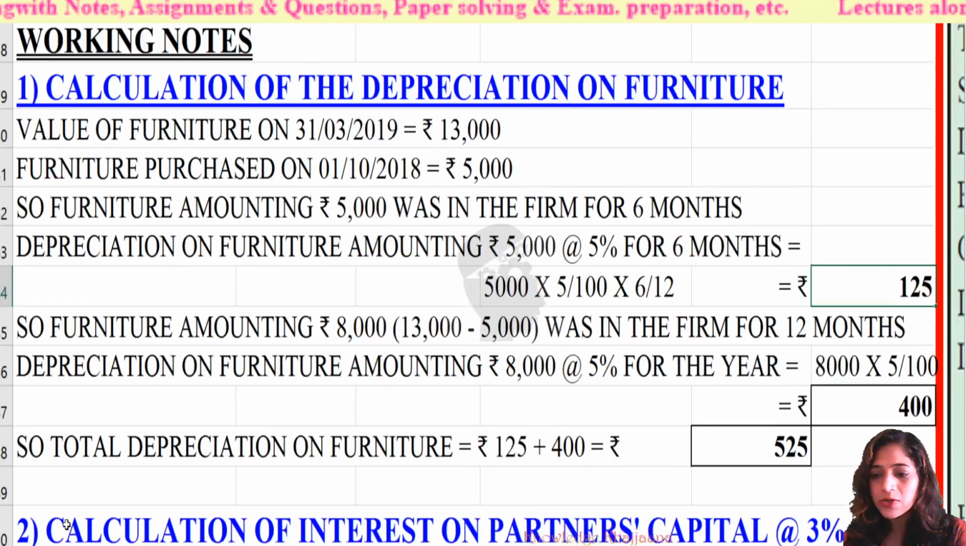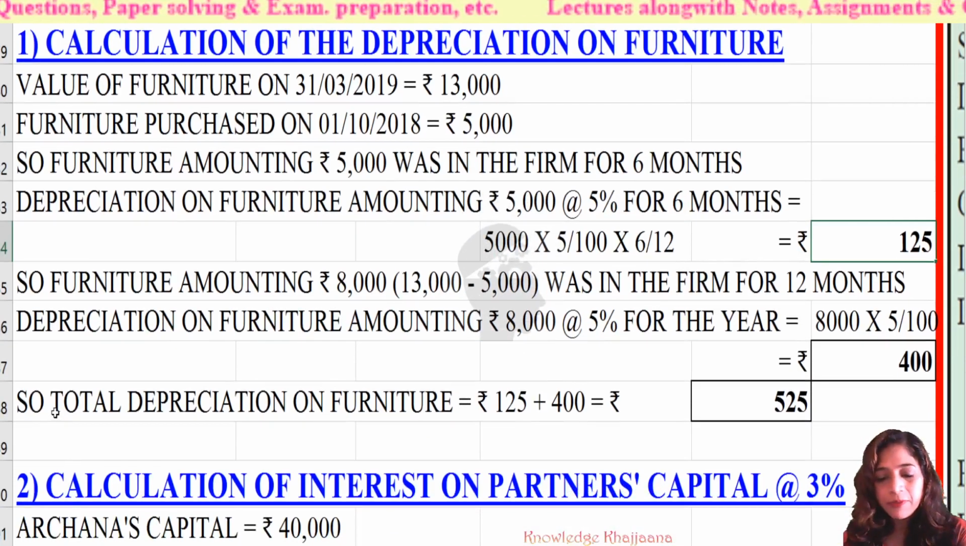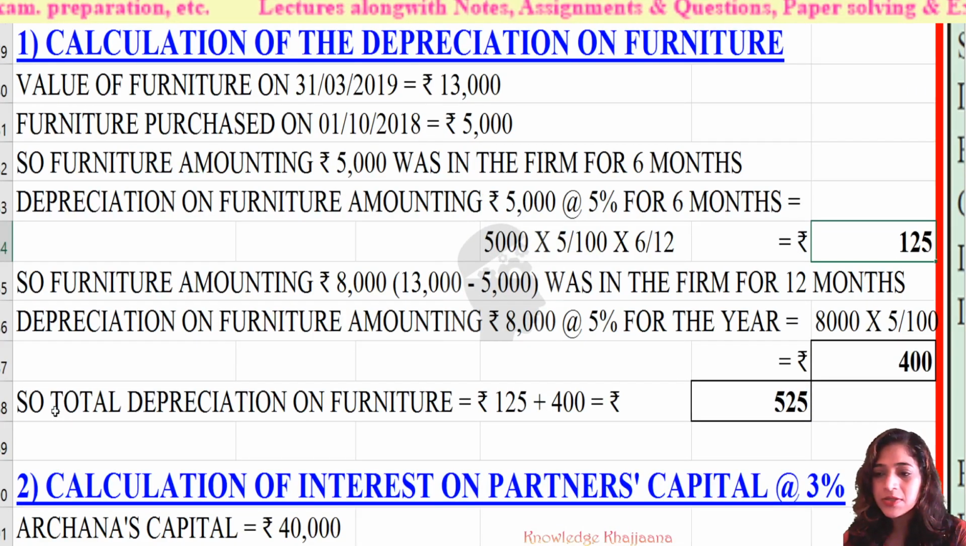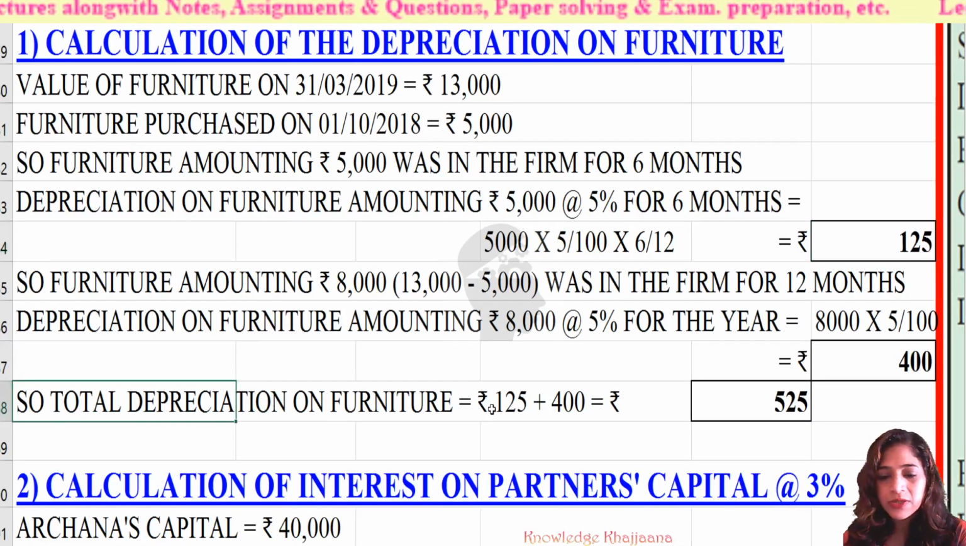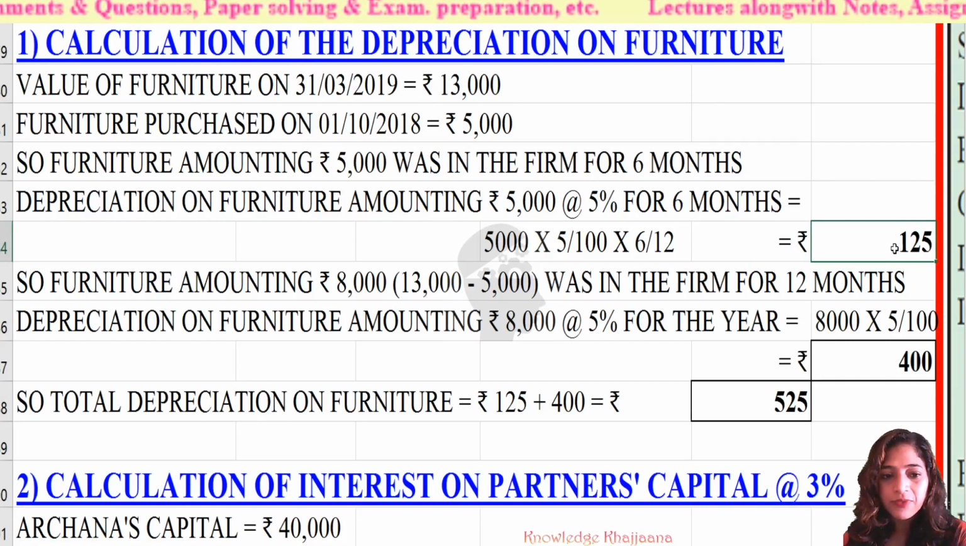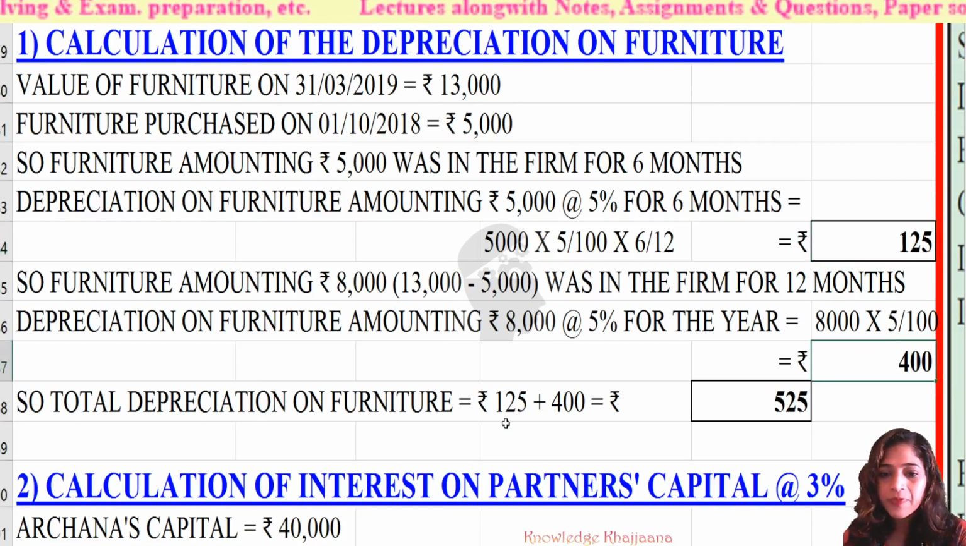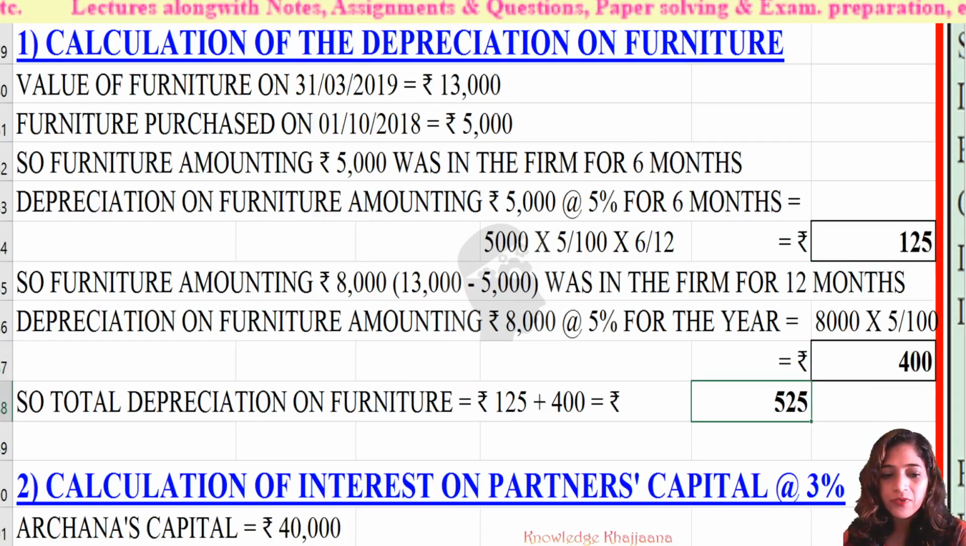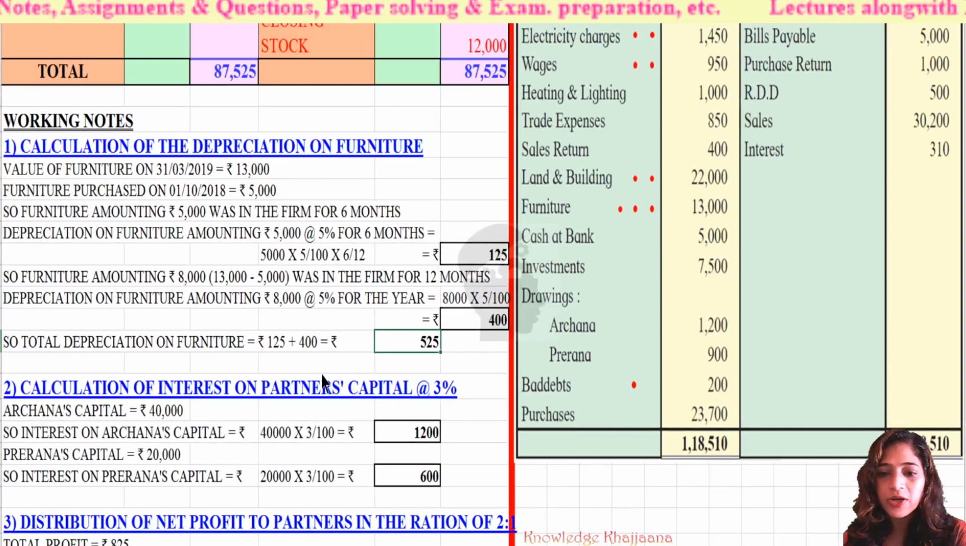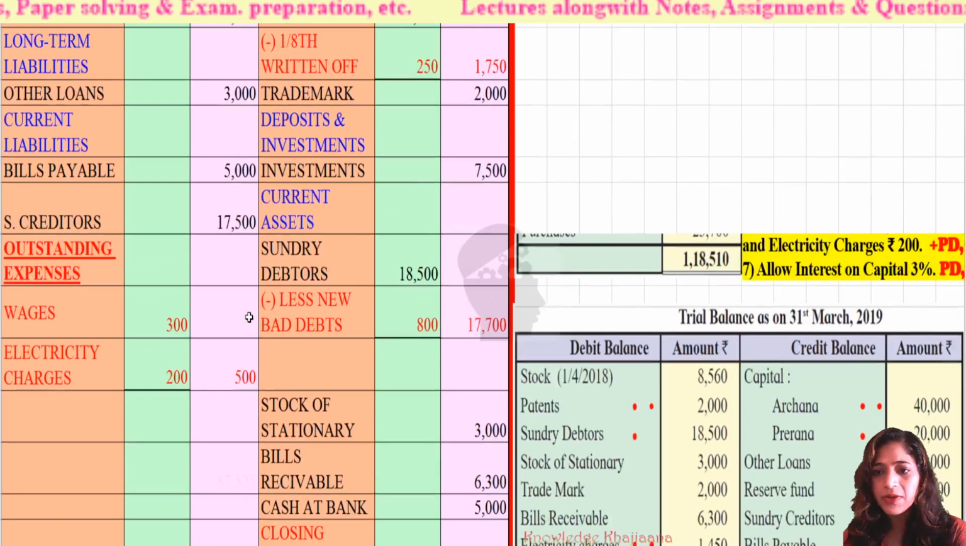So what is the total value of the depreciation on the furniture? The total depreciation on furniture is 125 plus 400, which is equal to 525. So this 525 we have to deduct from furniture.